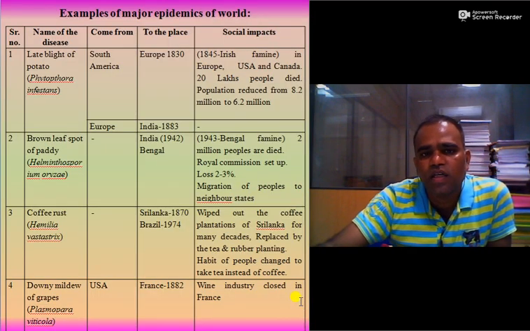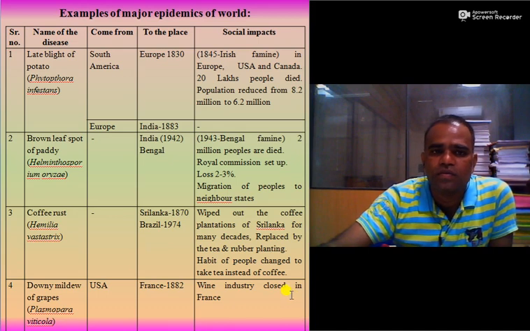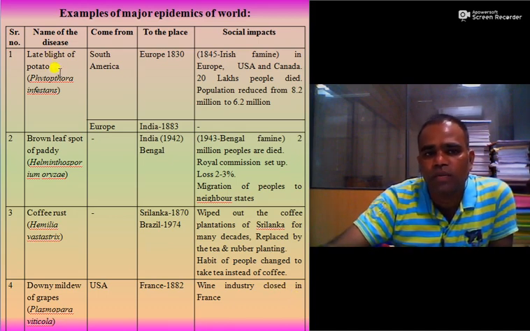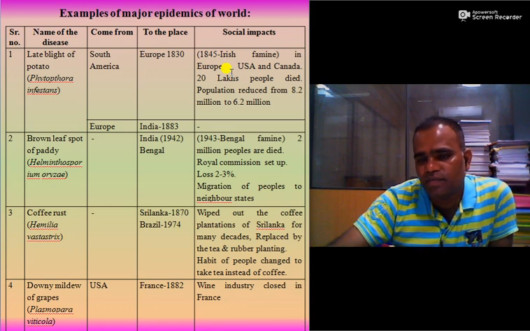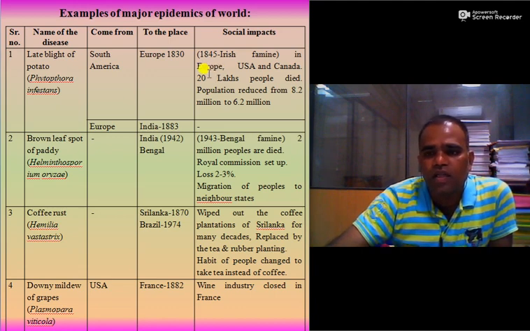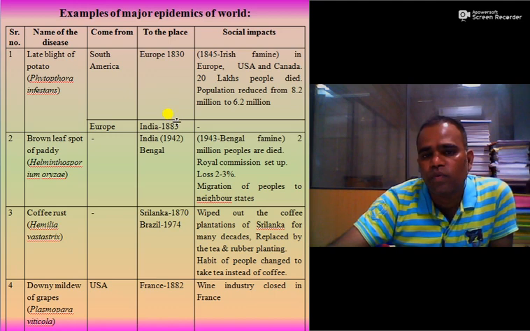Let us see some examples of major epidemics of the world. As we know, late blight of potato is caused by Phytophthora infestans. It was introduced from South America to Europe in 1830, and in 1845 it caused the Irish famine in Europe, the United States of America and Canada. More than 20 lakh people died, and the population was reduced from 8.2 million to 6.2 million. The same disease also came from Europe to India in 1883, but it was kept under control.